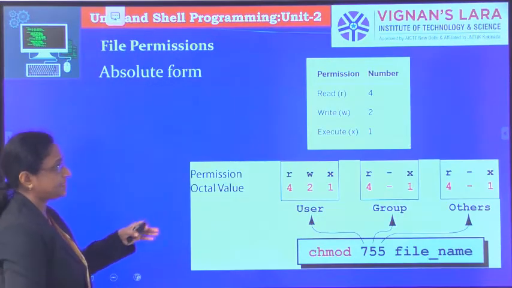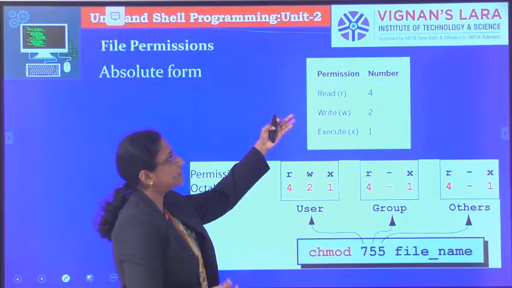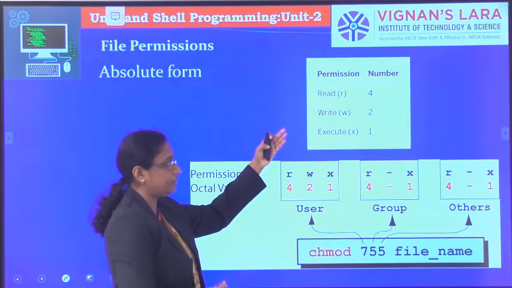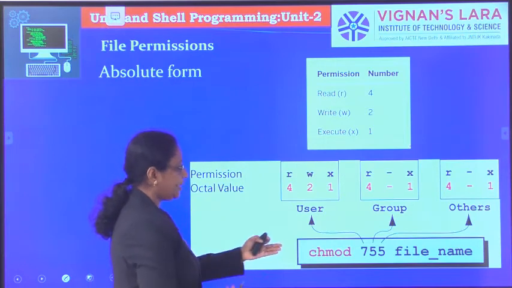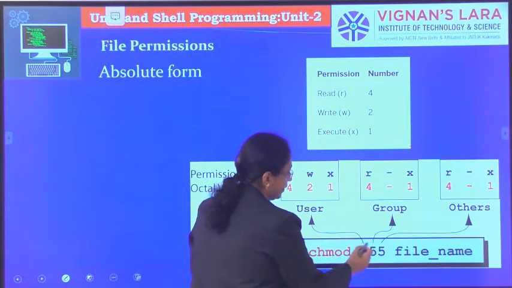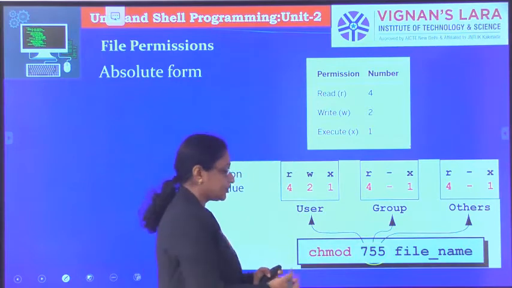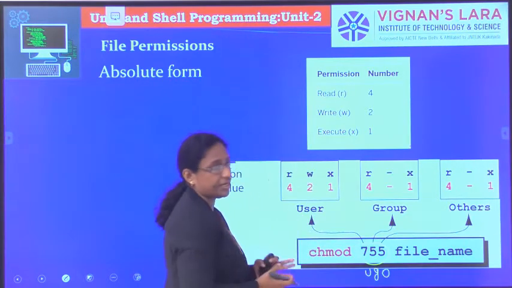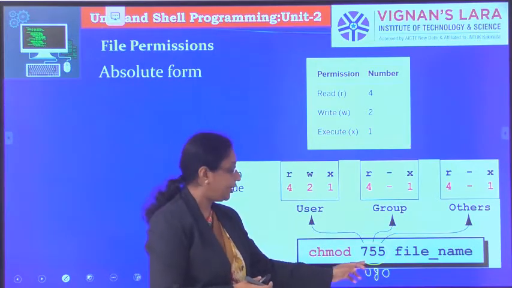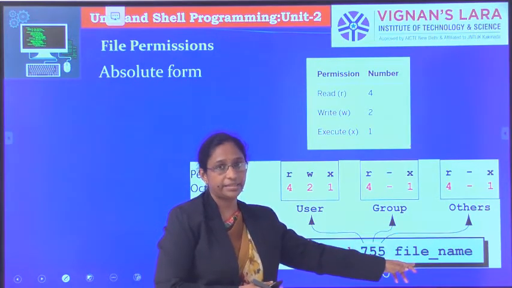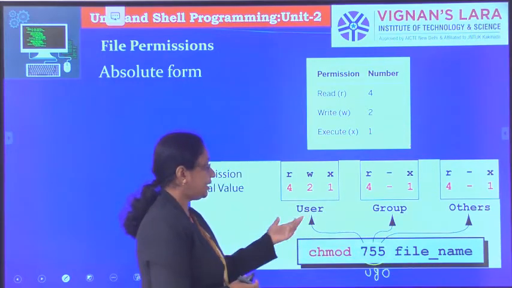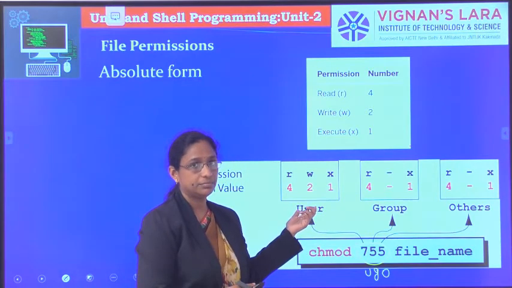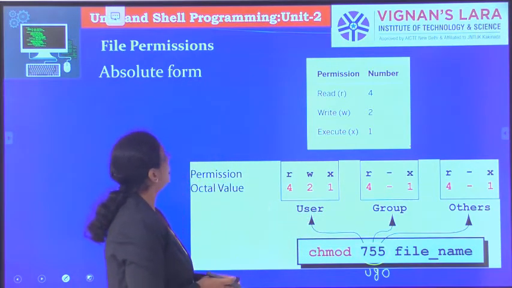These are the permission numbers: read is given 4, write is given 2, execute is given 1. While giving the permission, you have to follow the order. As we said, the first is for the user, the second is for the group, and the third is for others, and then the file. Whatever permissions you want have to be added. That is the absolute form.